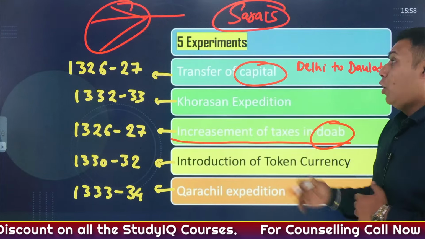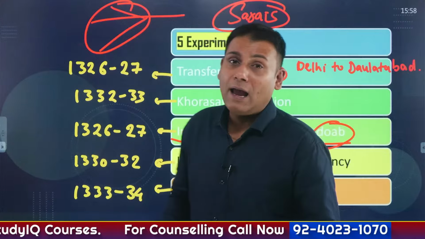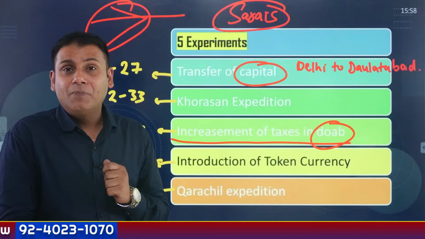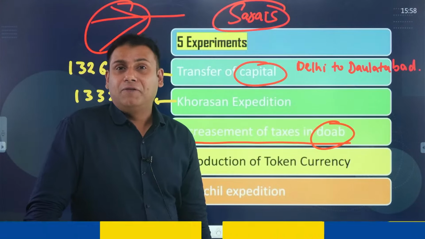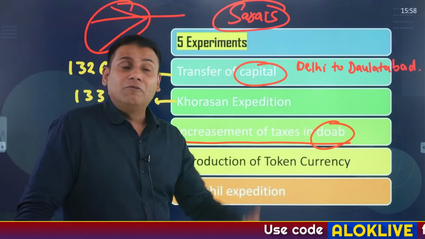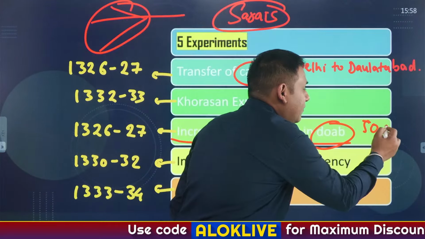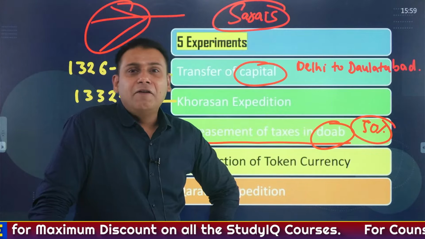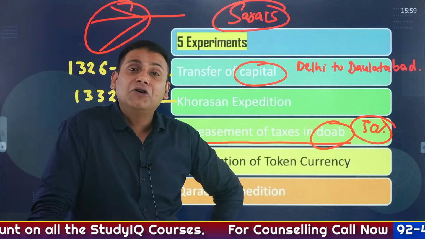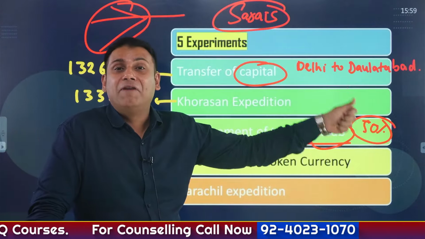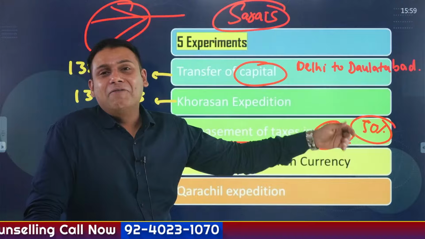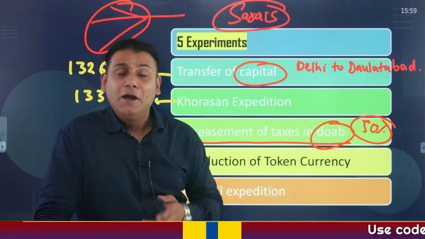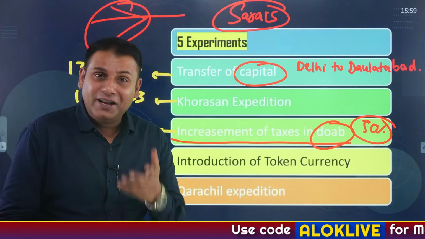So he had spent a lot of money on the transfer and retransfer of the capital, and anyhow, he wanted to regain the losses. He wanted to recover the losses. So what did he do? At this particular point of time, he increased the taxes in the region of Doab by approximately 50%. Unfortunately, in the region of Doab, that same year, there was a famine. Apart from this person being a wise fool, it can also be said that to an extent, I'm not saying completely, but to an extent, he was not that fortunate as well.